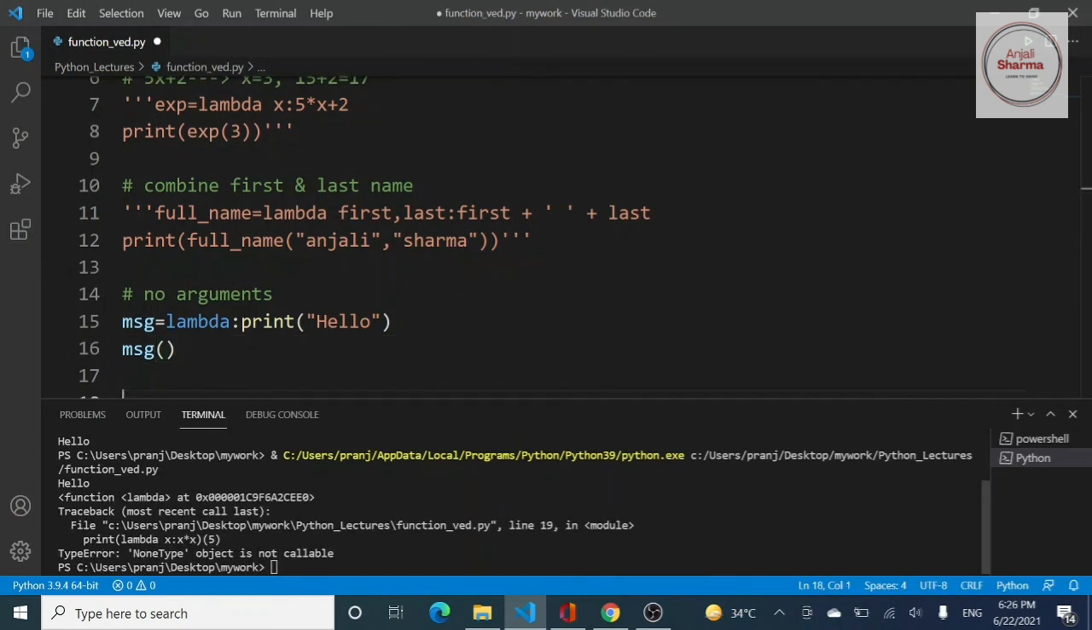These were certain examples with which we have seen how we can write lambda expressions with arguments and without arguments.